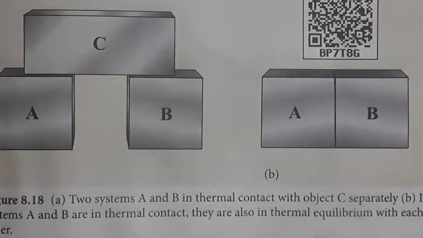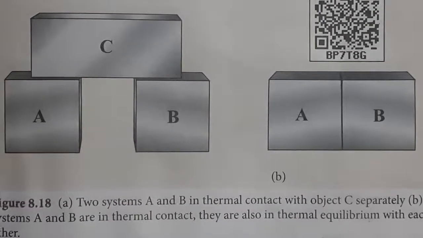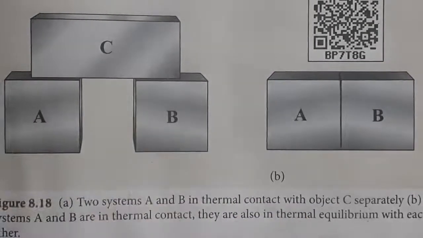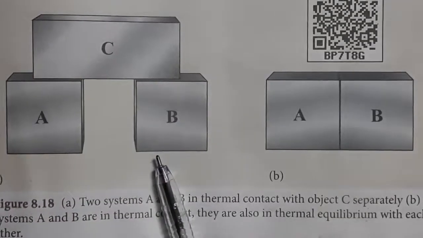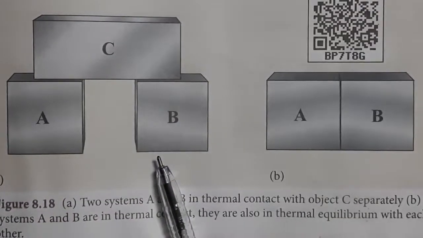Listen here. Consider three systems A, B and C. Each system will be kept at a different temperature.